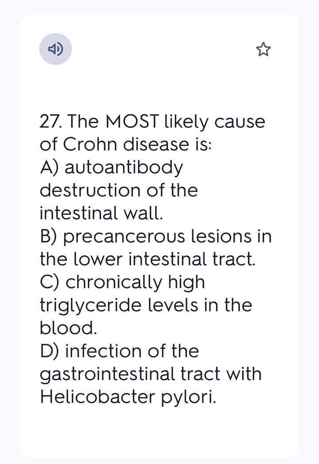27. The most likely cause of Crohn's disease is A. autoantibody destruction of the intestinal wall, B. precancerous lesions in the lower intestinal tract, C. chronically high triglyceride levels in the blood, D. infection of the gastrointestinal tract with Helicobacter pylori. Ans. A.